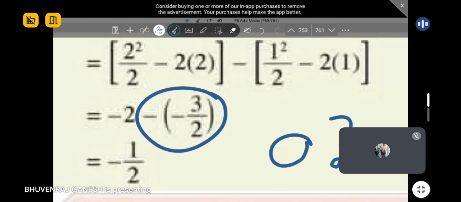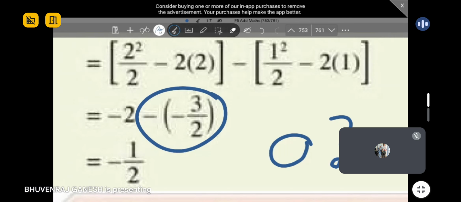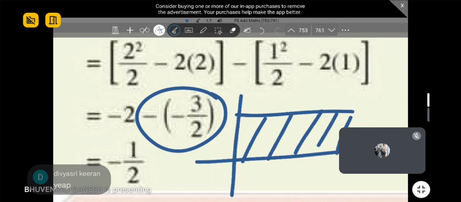So the rest of you, what do you all think? Do you think you can get 0 after integration? Maybe like a straight line. No, for a straight line you will have area, because you can integrate anywhere along the straight line and you will still get area. You are talking about a straight line like this, right? I know your question. Am I right? You still have area. Okay, so the answer is actually